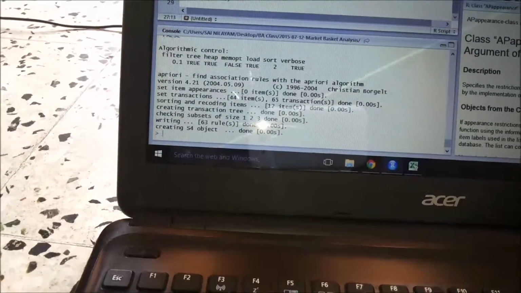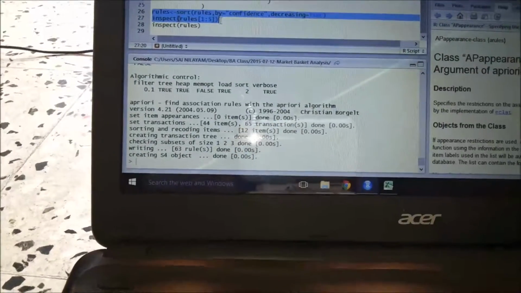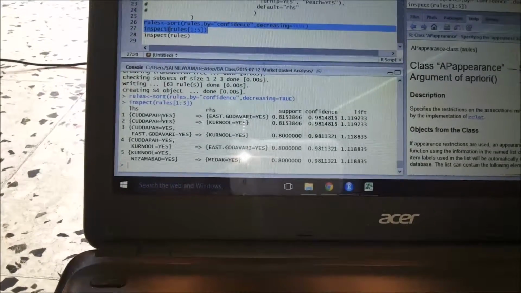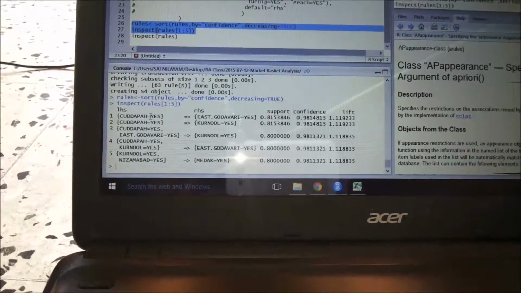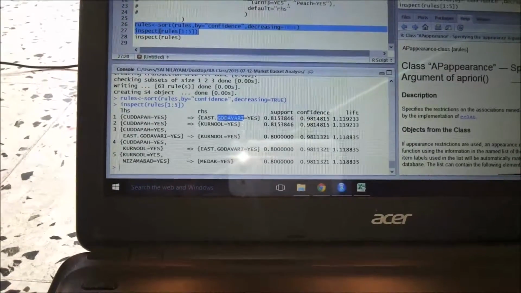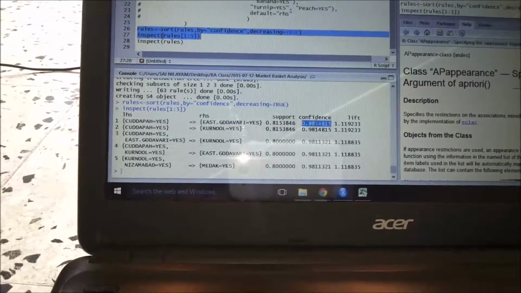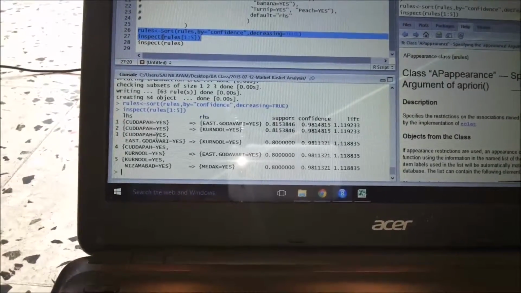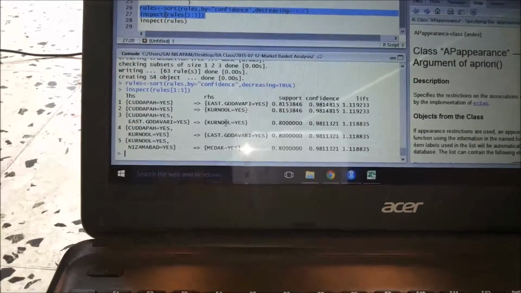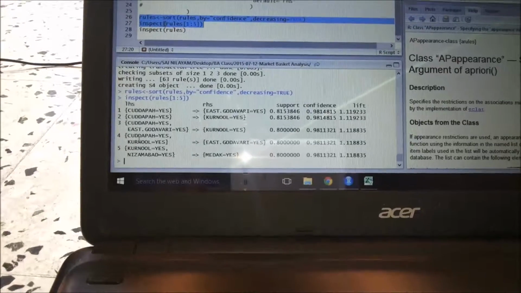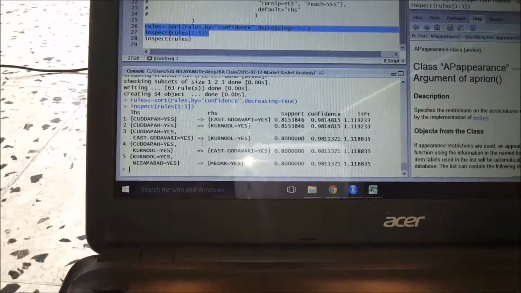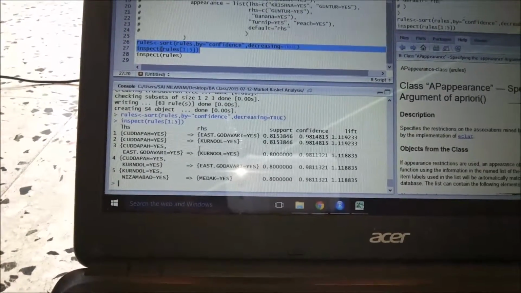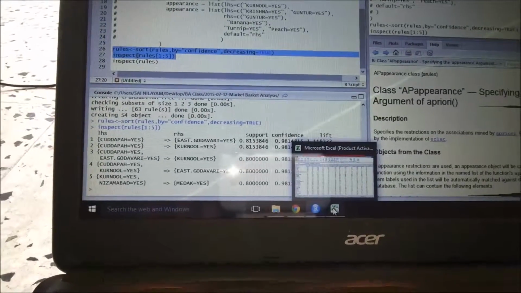Now I have sorted the rules based on confidence, and I am now seeing the top 5 rules. What I can see is that the crops in Kadapa and the crops in East Godavari are very closely related. We can see a confidence of 98%, and then the crops in Kadapa and Kurnool are closely related. Crops in Kadapa, East Godavari and Kurnool are very closely related, and similarly crops in Kadapa, Kurnool and East Godavari. So we can see this combination, that Kadapa, Kurnool and East Godavari are very closely related, as I said. Let us verify whether this is really correct or wrong.